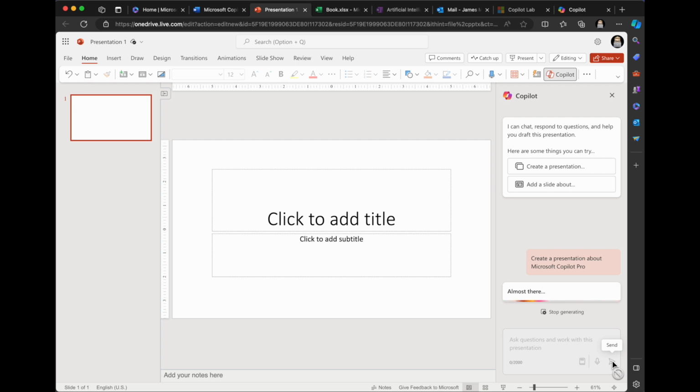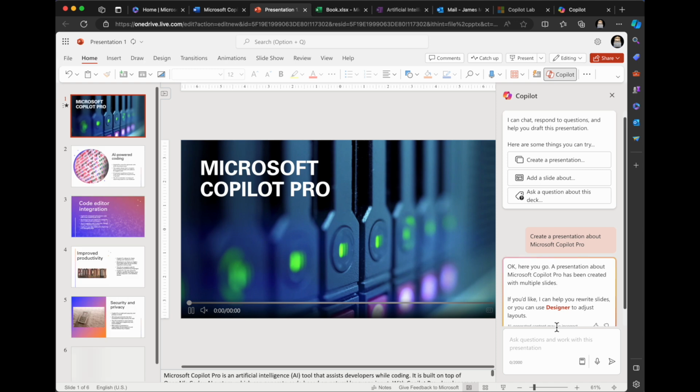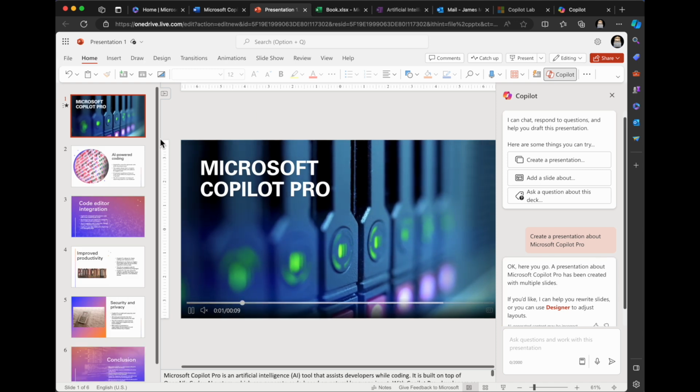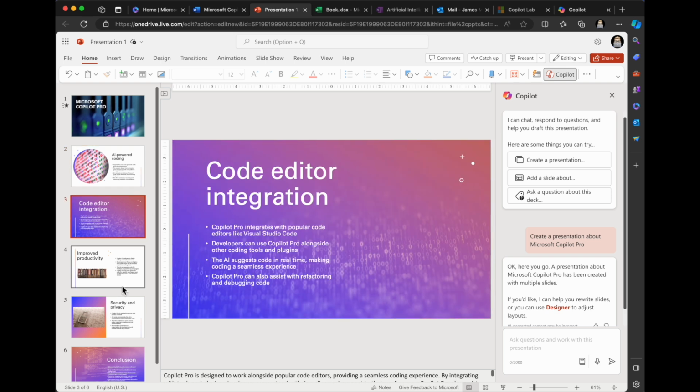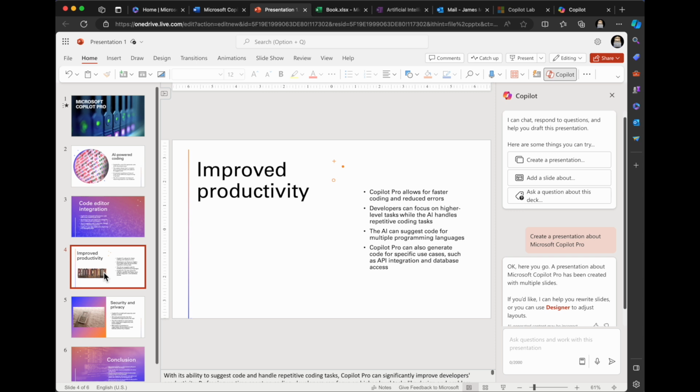It's a simpler prompt. We'll see what it brings up with the simple prompt, and then I think we'll try that more detailed prompt, because it could be a little bit more meaty. Ooh, okay. Wow, look at that. There's even video at the beginning. AI powered coding. Code editor integration.